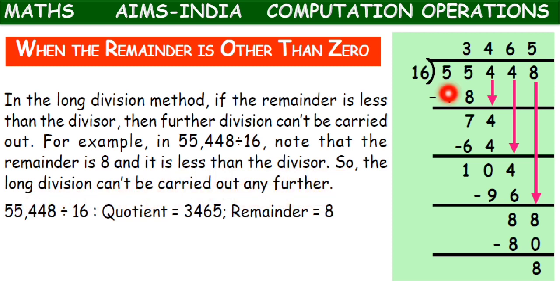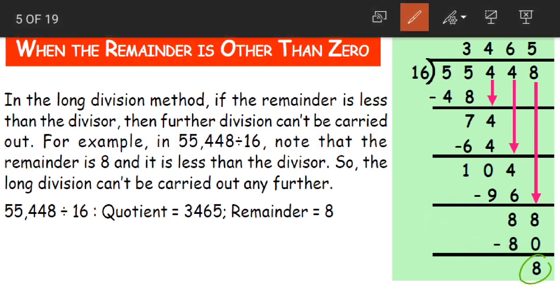See, children, here again we have a 5-digit number and a 2-digit number. So when we are dividing, the remainder is 8. The remainder is 8. It is less than the divisor. So further division cannot be carried out. So this will be our final remainder. Let us look at how they divided this number.